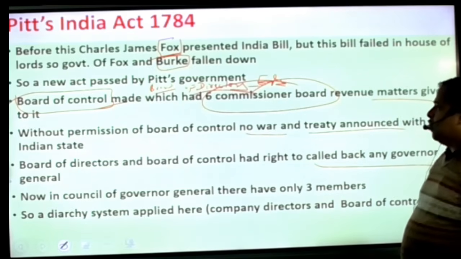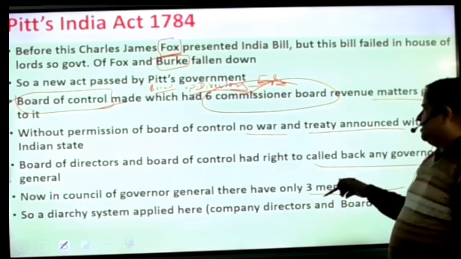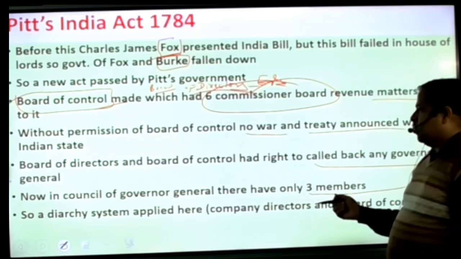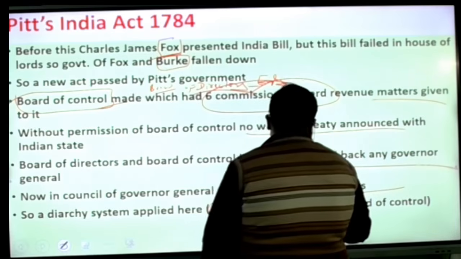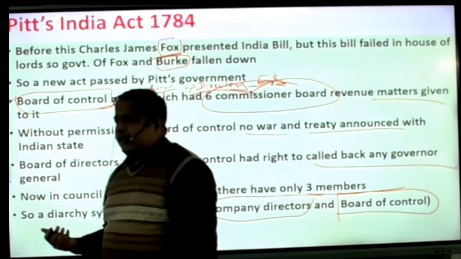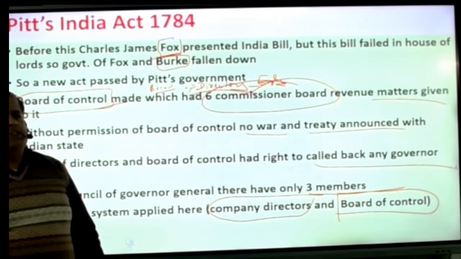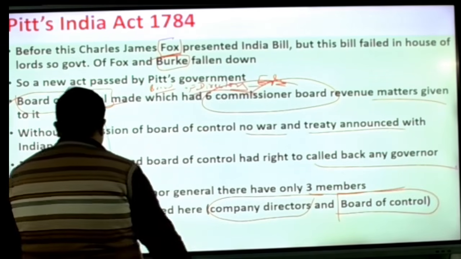Now in the Council of the Governor General, only three members were left. Previously it was four. So a hierarchy system appeared here. The Company directors' and the Board of Control's powers were divided into two hands. Hierarchy means when the power division took place, the power would be divided among them.